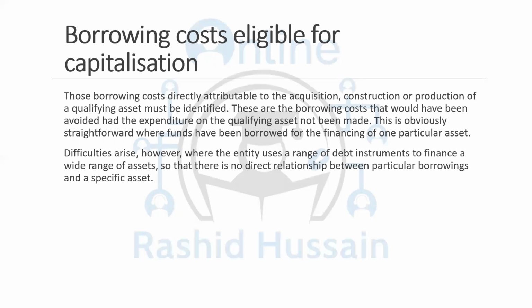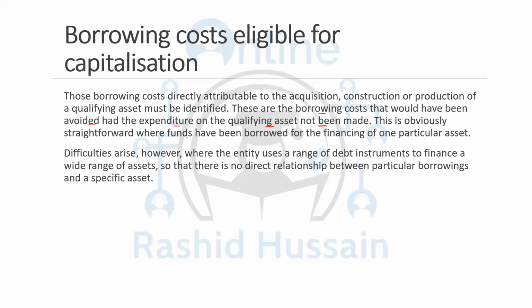Let's assume I'm constructing a warehouse and I need a loan for that. If I'm not constructing the warehouse, I do not have any need for taking the loan. That means I'm taking the loan specifically for constructing the warehouse. That is a direct cost, and that interest cost should be capitalized. So this is what IAS 33 says, that these are the borrowing costs that would have been avoided had the expenditure on the qualifying asset not been made.